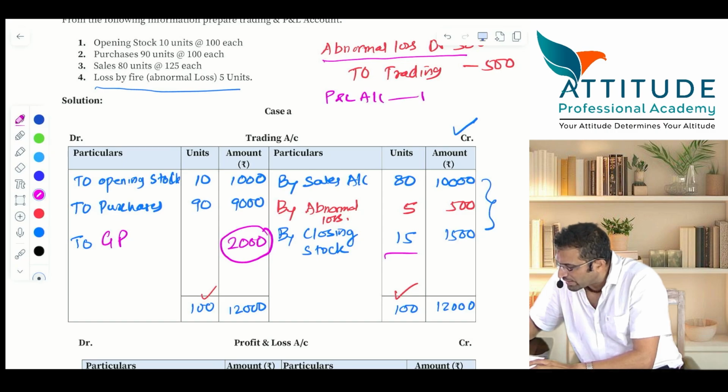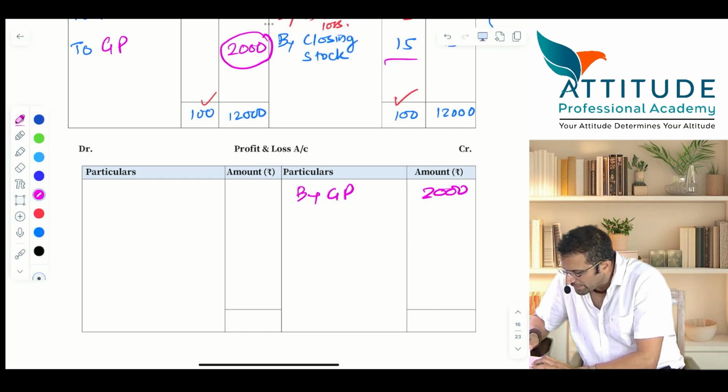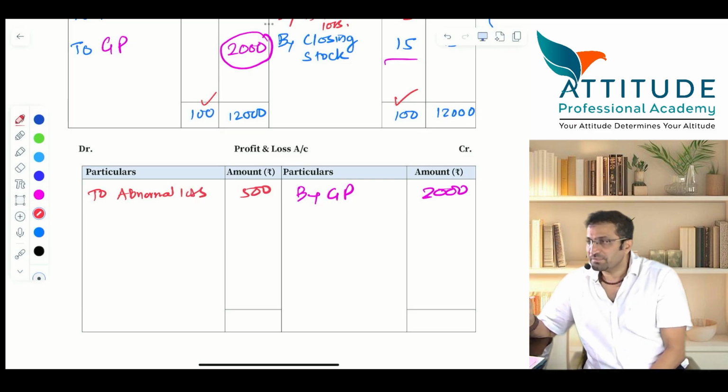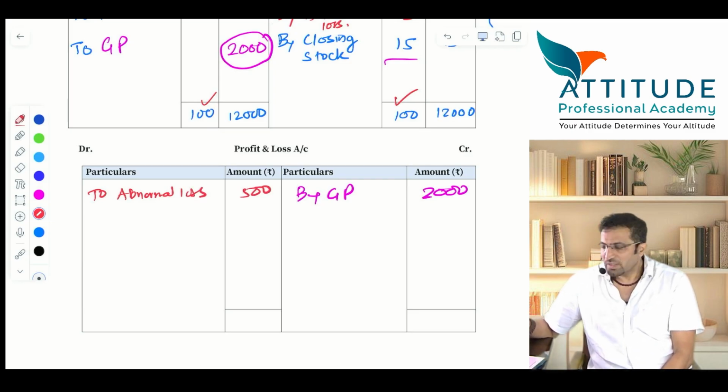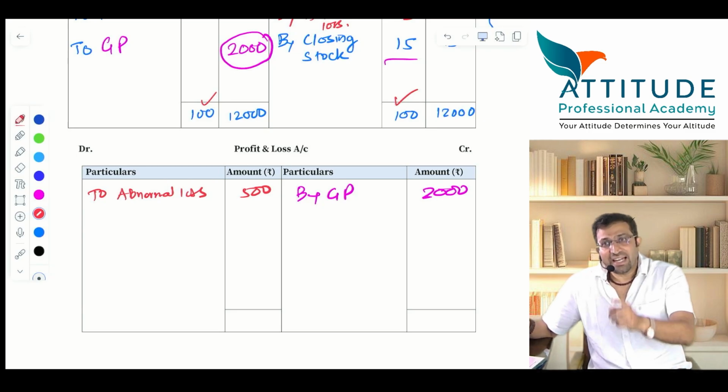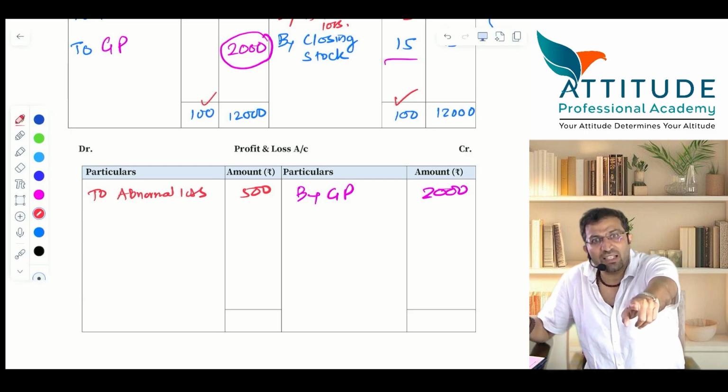P&L account debit to abnormal loss 500 and 500. So come to P&L. Here it will be, to abnormal loss. How much? 500. Will your NP change? Will it remain the same as the previous sum, or will it change? NP will change, GP will not change.